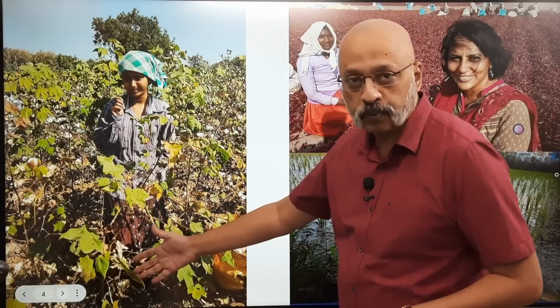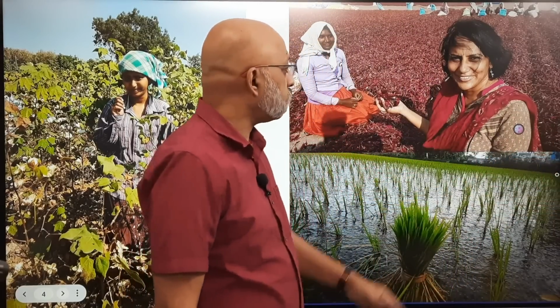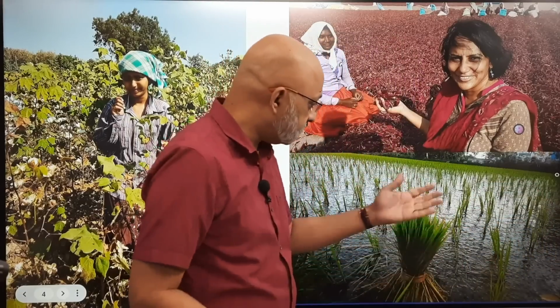This is a cotton crop. Okay, see the difference between SWS and other channels, whatever apps, etc. put out is that we don't just put out textbook knowledge. Most of what we cover, whether it be in civics, geography, or biology, the difference that we make is that we have practical experience on the field. This is my wife and she has done lots of work in the field of agriculture, lots of award-winning documentaries. Here you see with the chili crop. So chilies is not for us something which you have seen only in the textbook. We have seen and felt it. These are all her photographs.